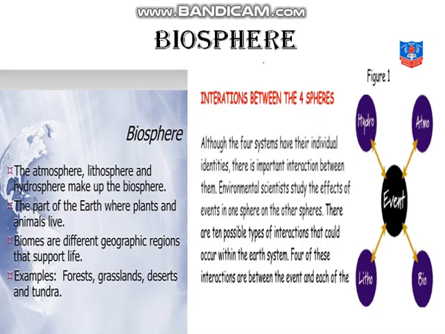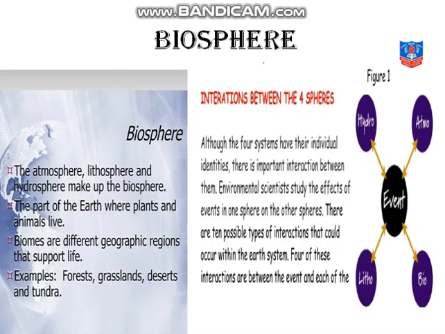Now, the interaction between these four spheres, that means how they interact, as we saw in the earlier clip, how they overlap each other and how they are dependent on each other. Although the four systems have their individual identities, there is important interaction between them.